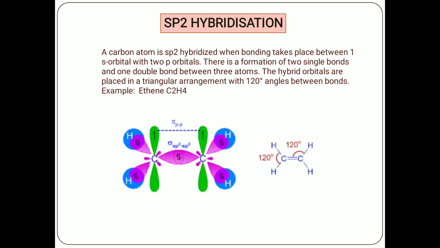The other four bonds, the C-H bonds, are formed between carbon and hydrogen by sharing of electrons. The bond angle between these atoms is 120 degrees, and the geometry of this molecule is triangular.